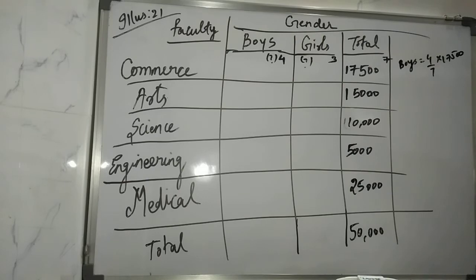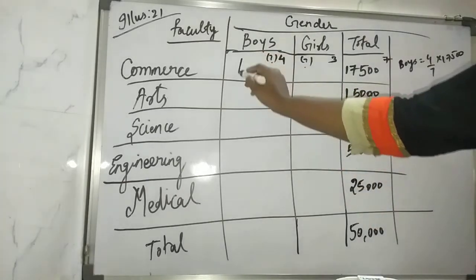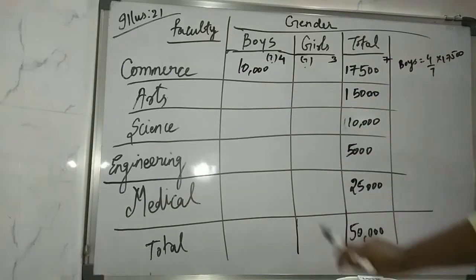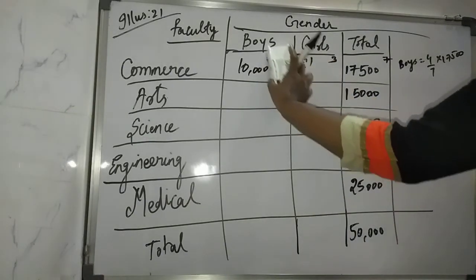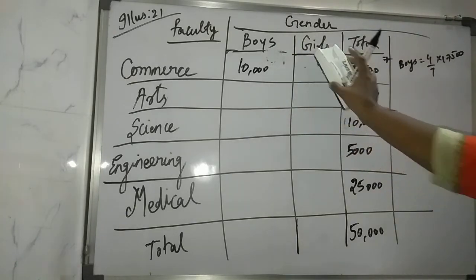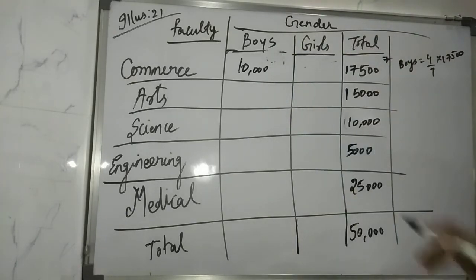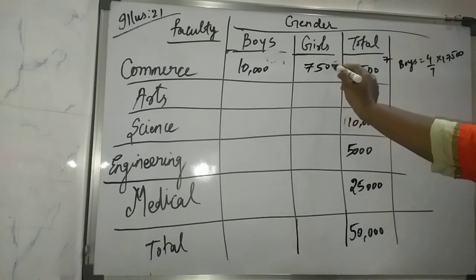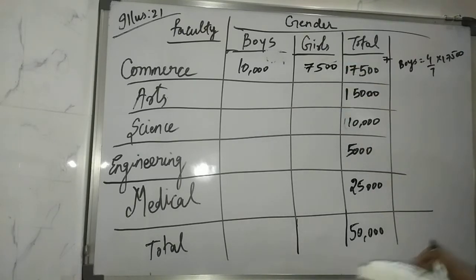Clear? So 17,500 multiplied by 4 divided by 7 is 10,000. You can just erase this. This is only for the rough work. And the other is how much? 7,500. Clear with this?